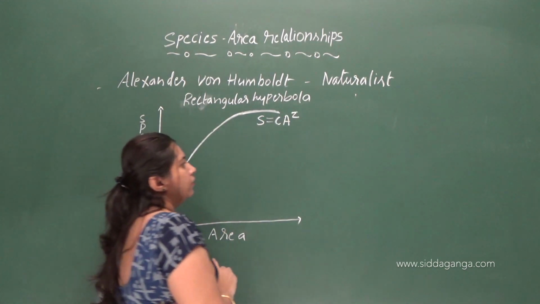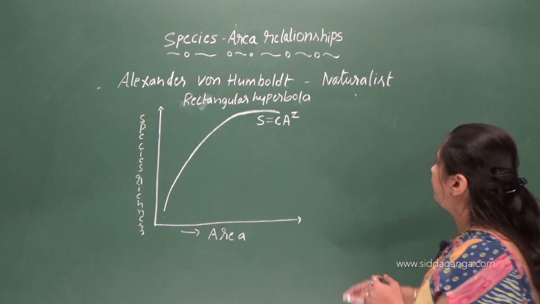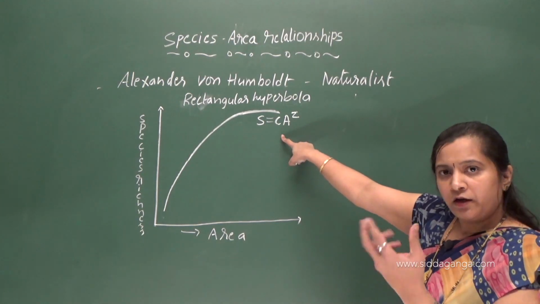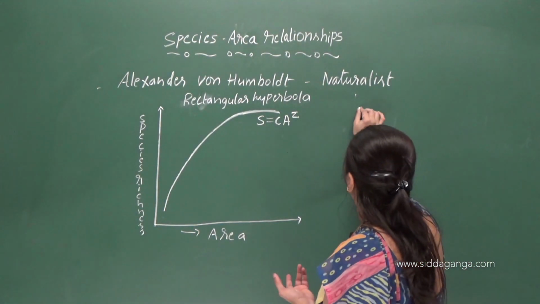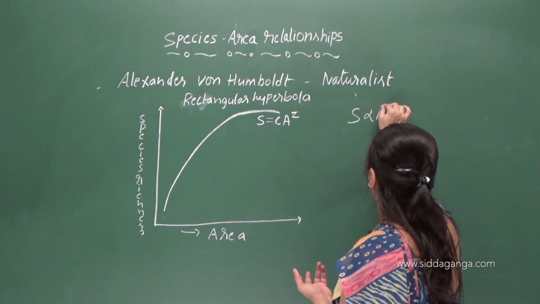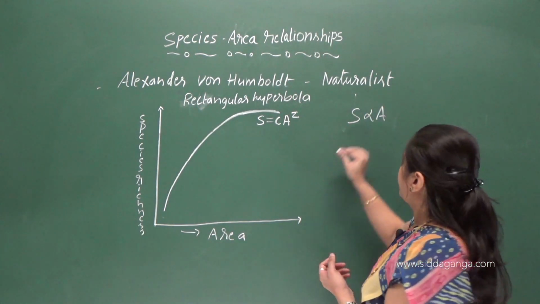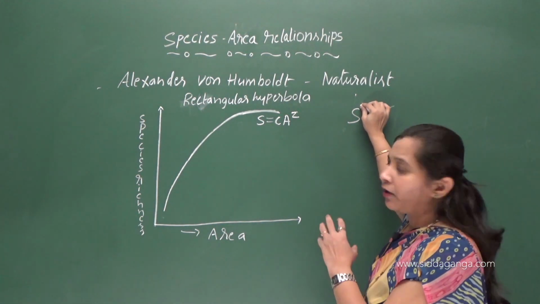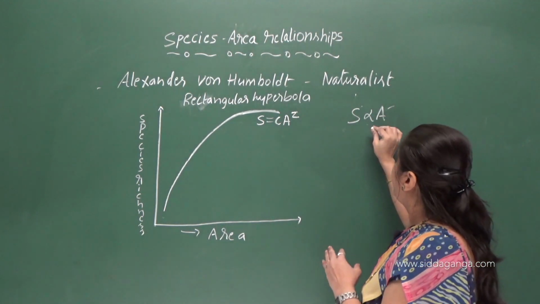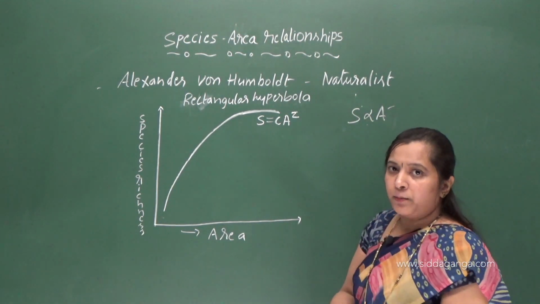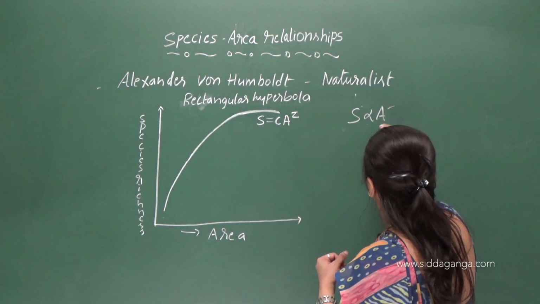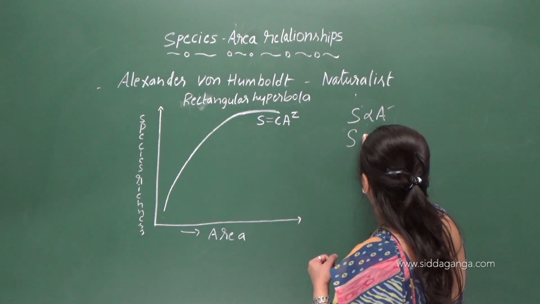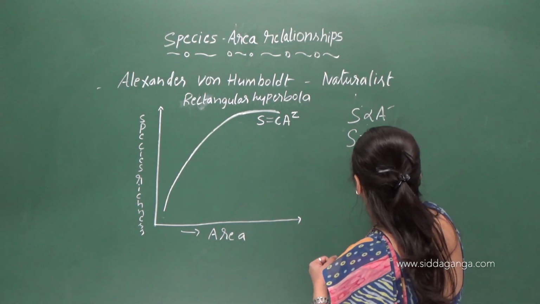See, according to the statement here, as the explored area increases, the number of species will go on increasing, right? So, species is directly proportional to area. So, as the area increases, the number of species also increases, but up to a certain extent. Okay. So, further there will be no increase in the number of species. So, whenever we want to convert this proportionality into equality, what we need to do is give a constant. See here.